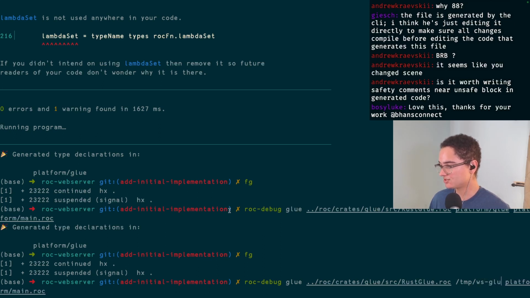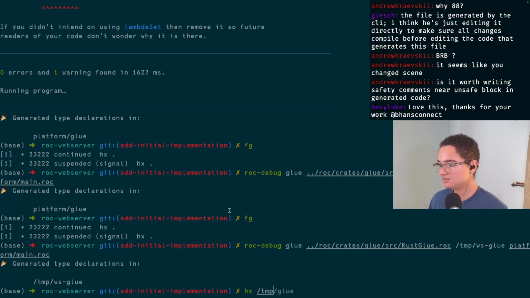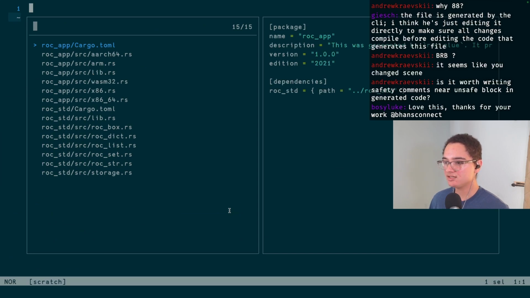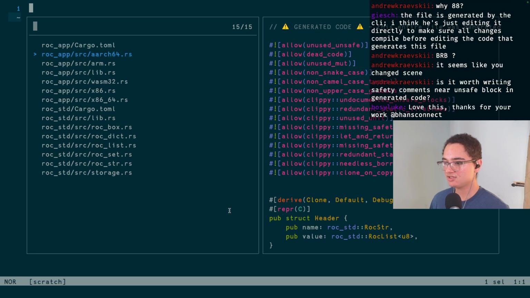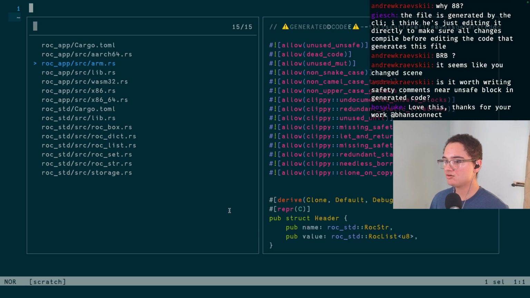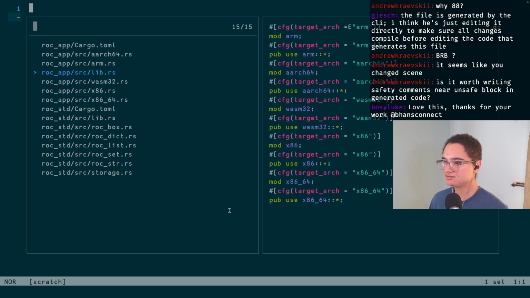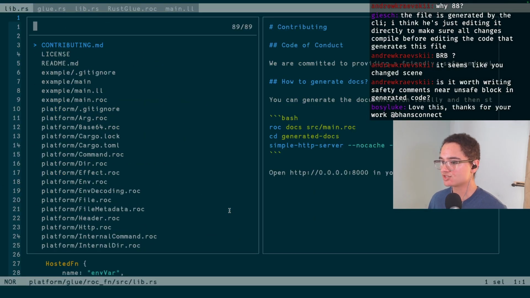Web server glue, because I'm pretty sure I already have a temp/glue directory. So if we regenerate this again, go to this web server glue folder. Okay, so it's generating an app folder. It's generating a std folder. That all looks correct. Oh, but the lib file is empty. Oh, because it's been updated. The lib files are now split into multiple sub files. Yeah, okay. That's why it looks weird. Got it. Okay, so that did generate correctly. I just have to look at one of the specific files.